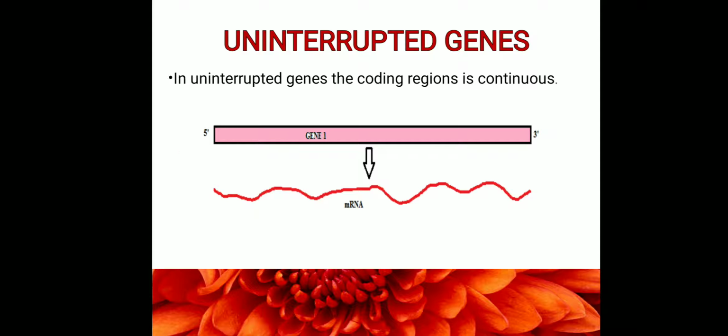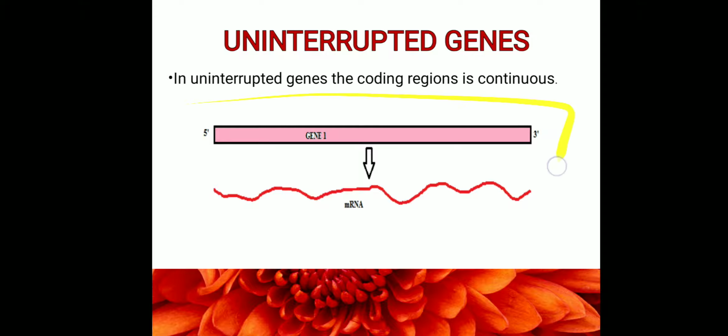So in a gene there will be a promoter, operator and so on. Apart from that, there is a coding region, and this coding region will always be continuous. That means all the nucleotide sequences will be copied onto the mRNA, and this complete mRNA will code for amino acids to synthesize a complete protein. There are no nucleotide sequences between the coding regions which might get removed later on. So that is not there in uninterrupted genes.